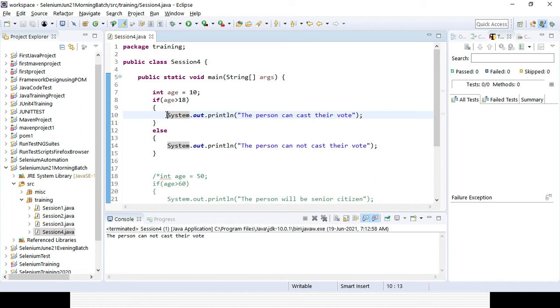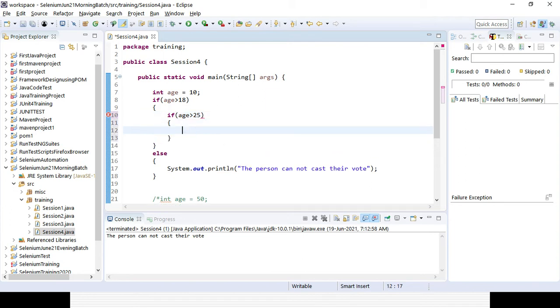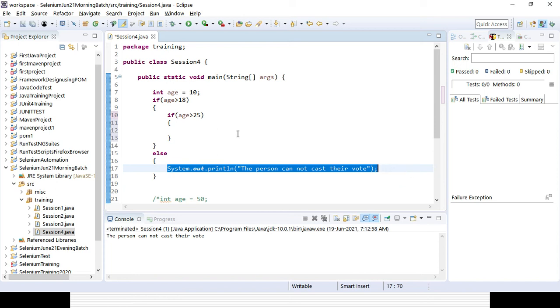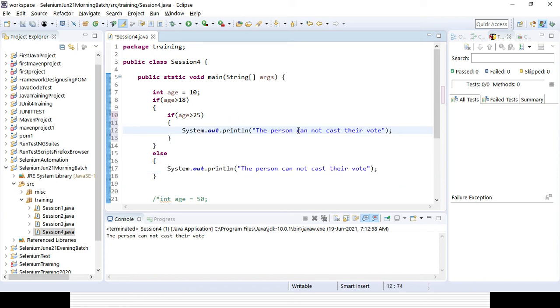So I'll give another condition here. I'll use another if statement similarly, another if within an if. Here I'll check again whether age is greater than 25 or not. So I'll give another if condition here. If it is greater than 25, fine. I want to check that the person can contest the election as well.